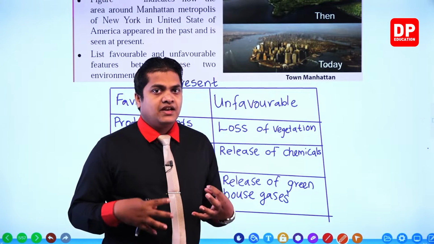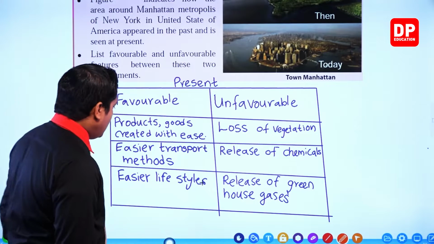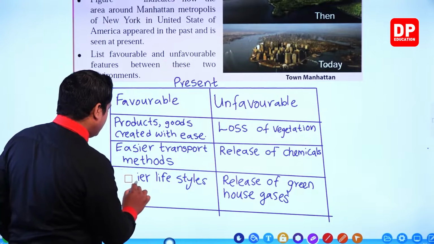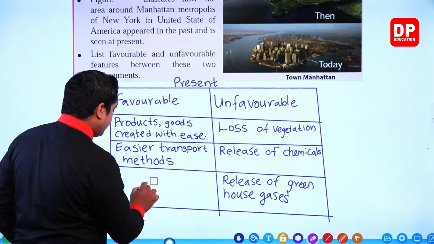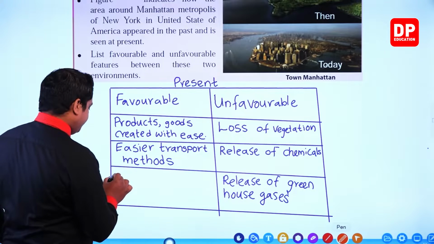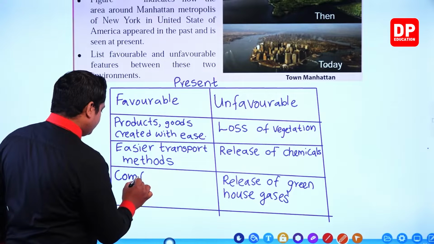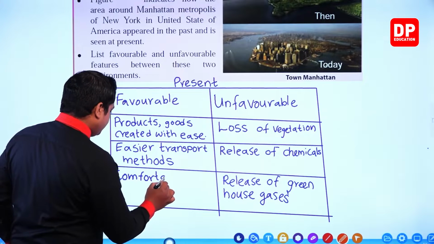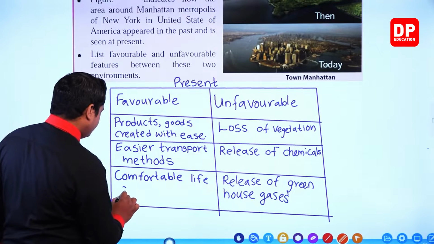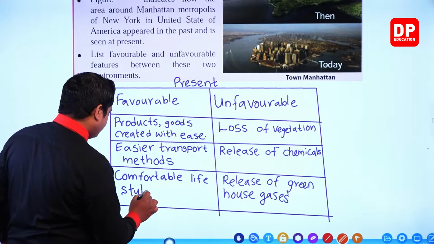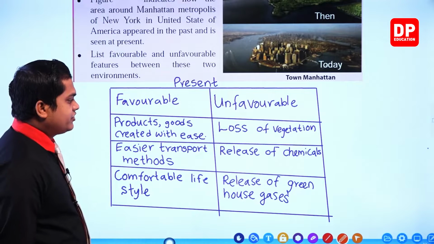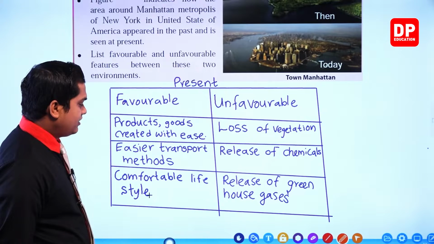We have a comfortable lifestyle, so I'll write comfortable. Comfortable is somewhat accurate for this. Right, comfortable lifestyle. So these are the favorable conditions that we can identify in the present environment.